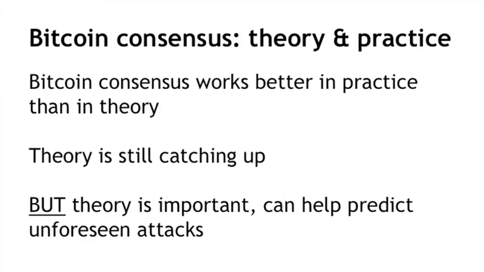And what this really means is that the theory that was developed for a different set of problems needs to catch up in order to be able to say really interesting things about Bitcoin. But nevertheless, that theory is quite important because, for example, it can help us predict unforeseen attacks and really be able to come to strong guarantees on the nature of consensus and security in Bitcoin.